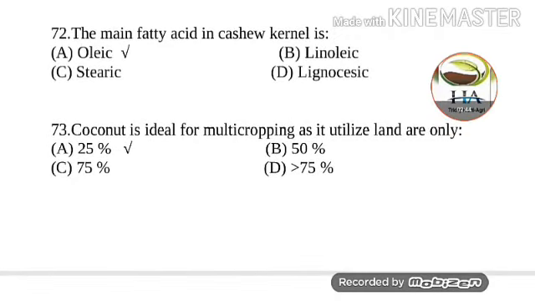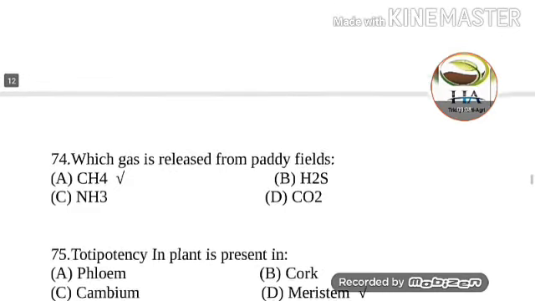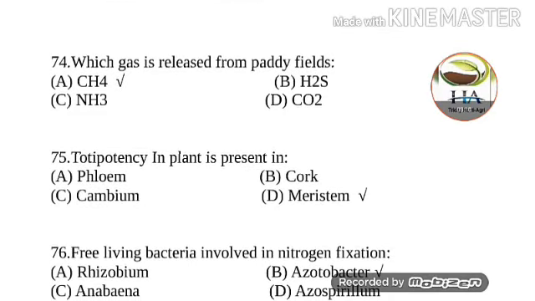Next question is, the coconut is ideal for multi-cropping as it utilizes land of only. Options are 25%, 50%, 75% and more than 75%. So 25% land is utilized, which is ideal for multi-cropping in coconut. Next question is, which gas is released from paddy fields? Options are CH4, H2S, NH3 and CO2. So answer of this question is option first, methane.